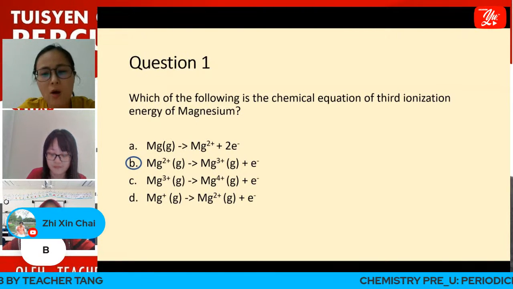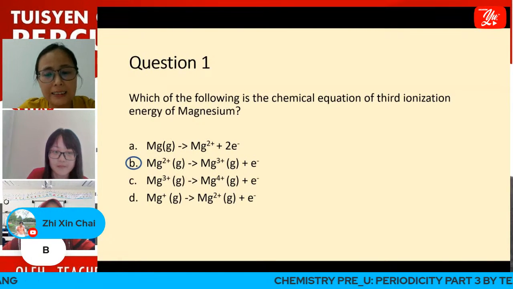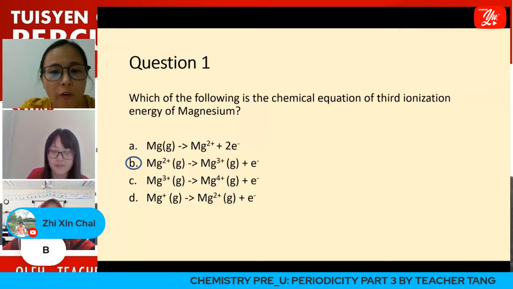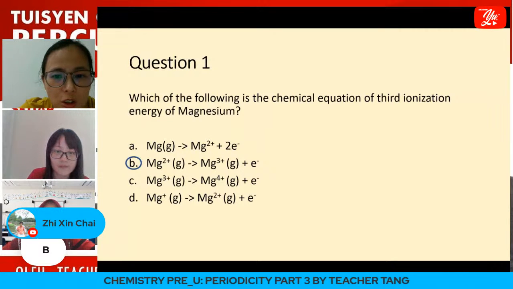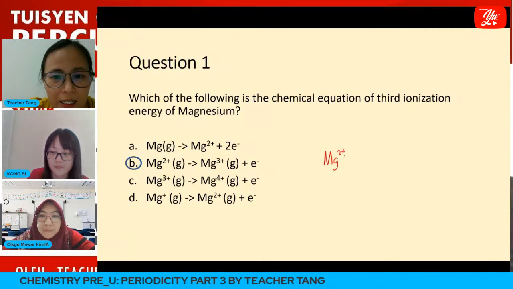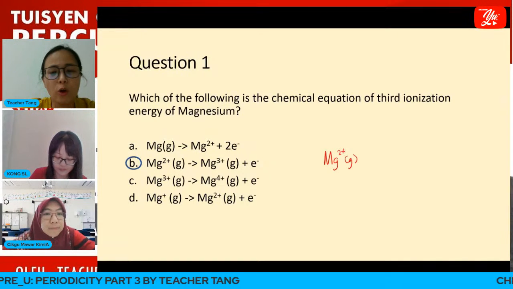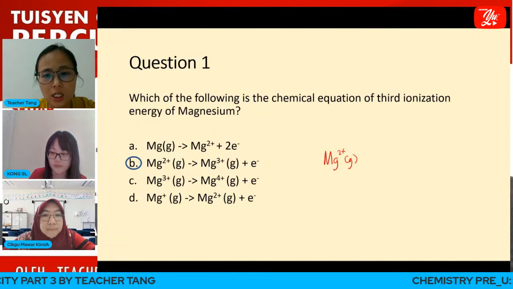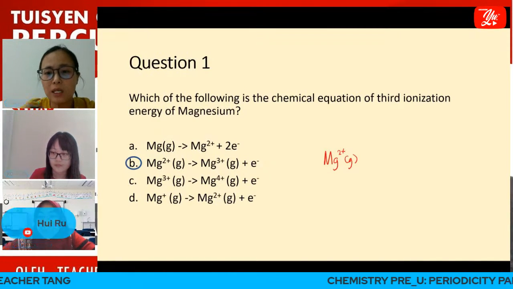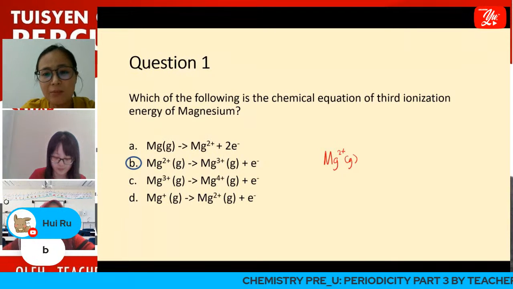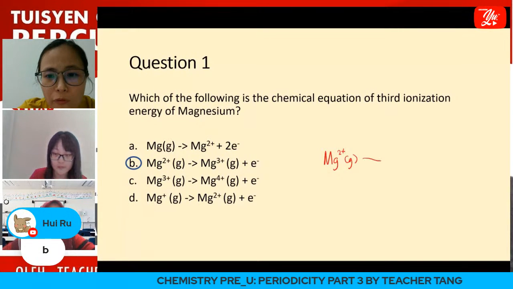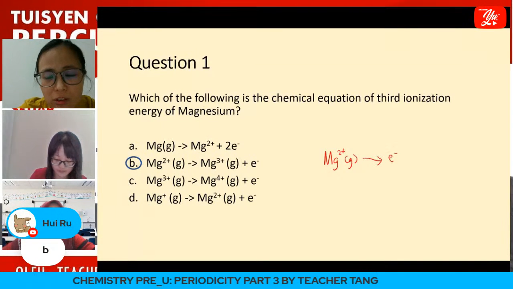Why? Remember, after the second ionization energy, we form Mg2+ in the gaseous state. For the third ionization energy, after we get the positive 2 magnesium ion, we want to remove another mole of electrons.